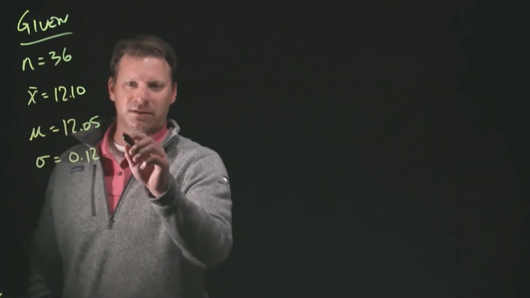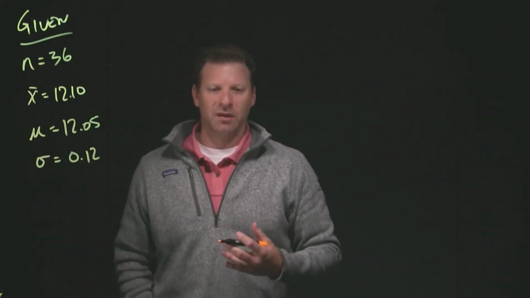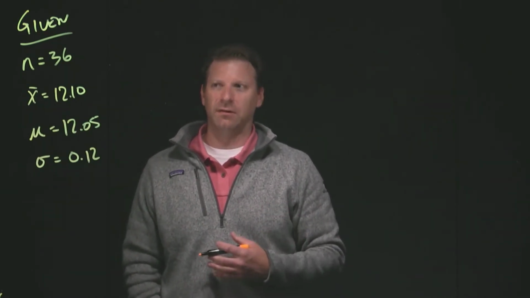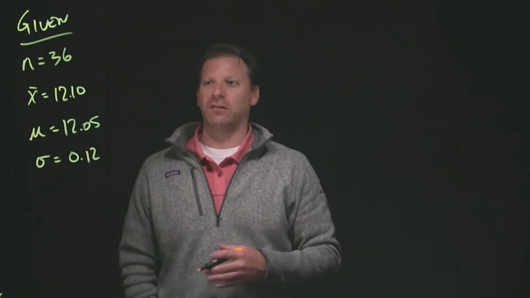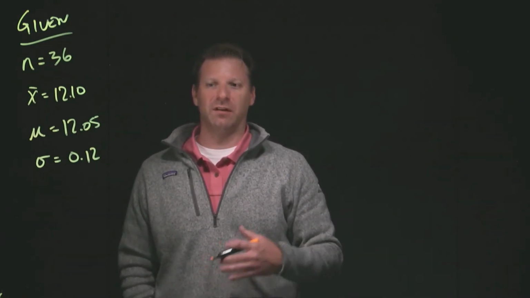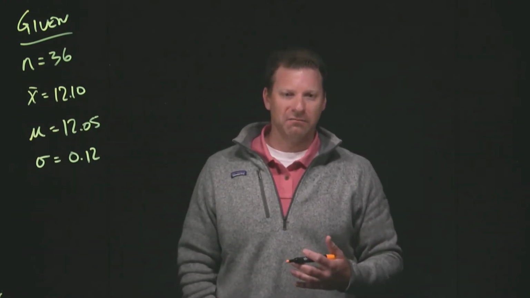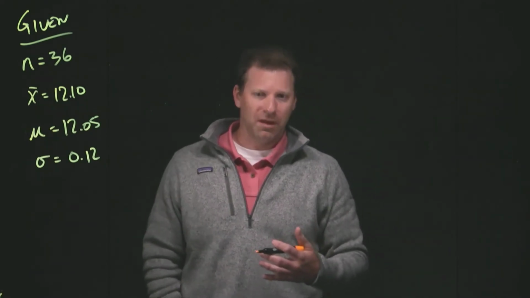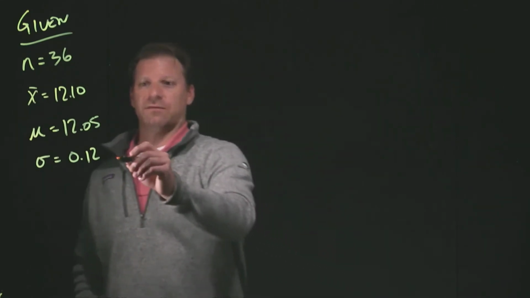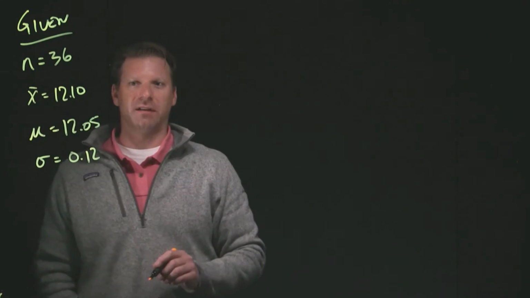Now again, statisticians can argue about this. But what I've said in the past in an example like this is that when the people put together this filling line, they knew what to expect. There's a long process of making sure that this equipment is manufactured to a certain standard and is operating to that standard. And the people running this bottle filling line have been doing this for a while. They understand what the equipment is doing. So when we say that these values are known, while unusual in some cases, it's not a stretch in this one.